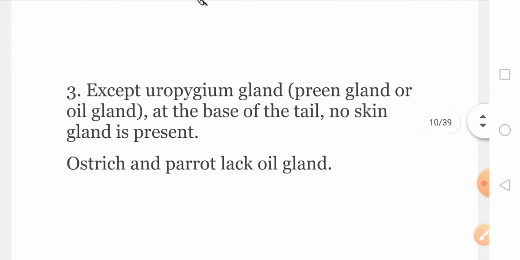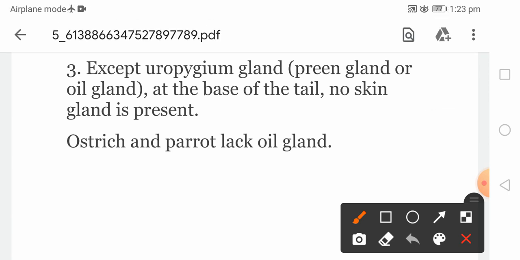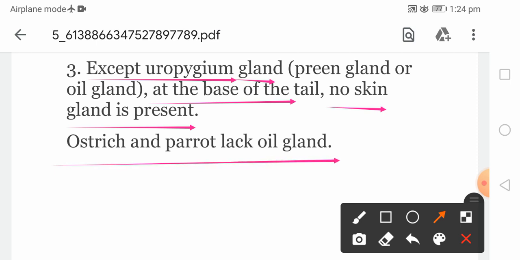So the next characteristic of this particular class, my dear friends, is that except for the uropygial gland at the base of the tail, there is no skin gland present, and the ostrich and parrot lack these glands.